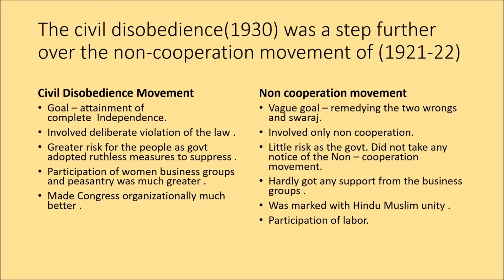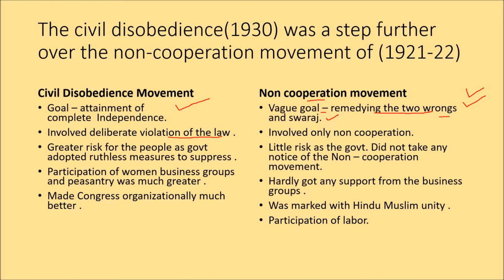Now the civil disobedience movement of 1930 was a step further over the non-cooperation movement of 1921 and 22 in certain ways. So number one was that the attainment of complete independence was set as a goal. And during the non-cooperation movement, it was a vague goal, which was remedying the two wrongs of the Khilafat wrong and the Rowlatt Act wrong, including the Jallianwala Bagh massacre, and then at a later stage Swaraj was added as an afterthought. Then number two was that it involved deliberate violation of the law.